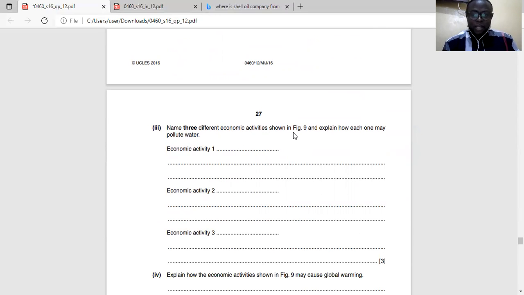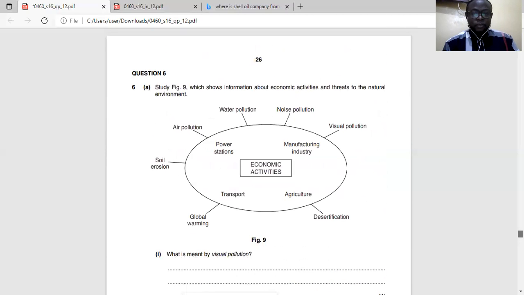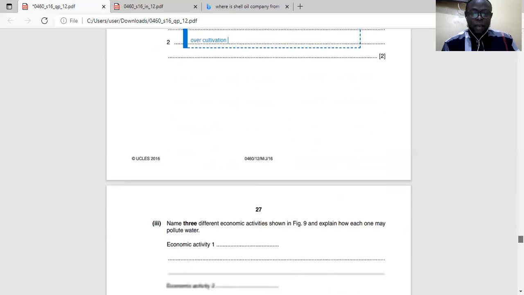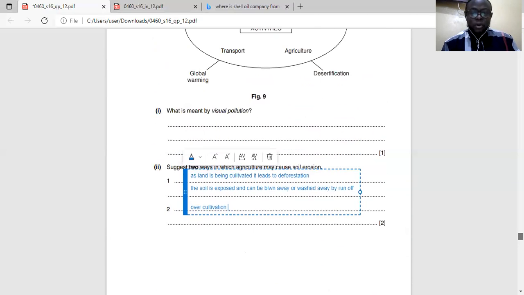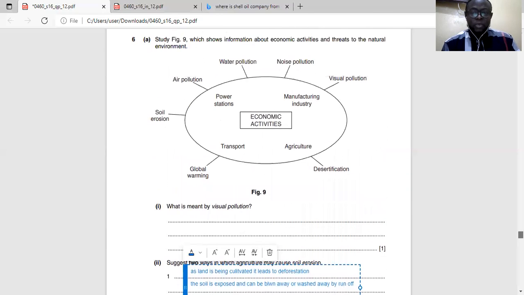Name 3 different economic activities shown in figure 9 and explain how each may pollute water. Economic activity is anything done to earn income. So manufacturing industry is one. Manufacturing industries can pollute water when wastes are poured into the rivers. Industrial waste, when poured into the river, reduces the amount of oxygen in it, killing the fish and other things.